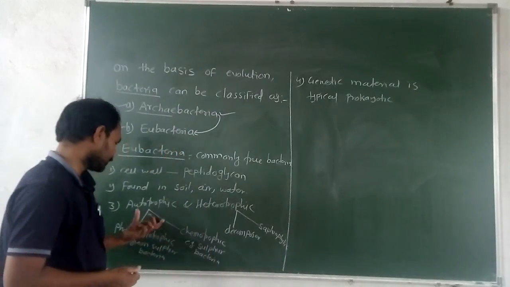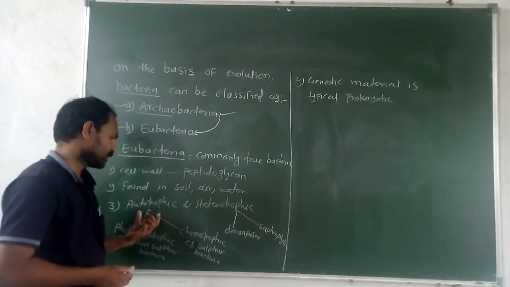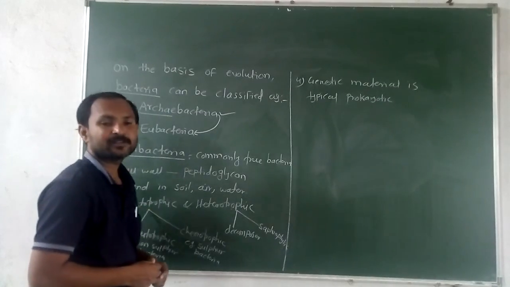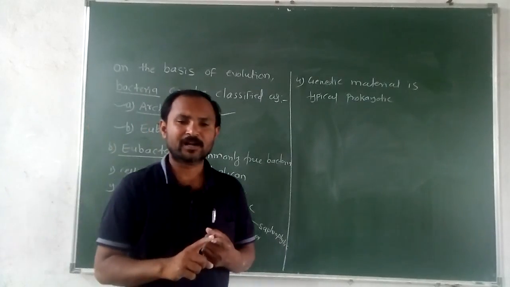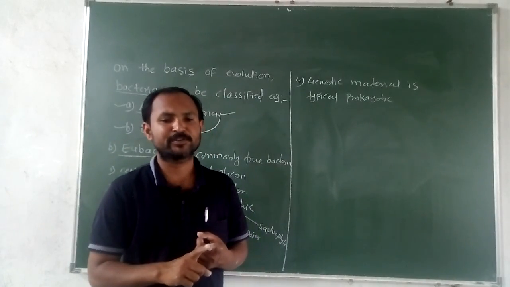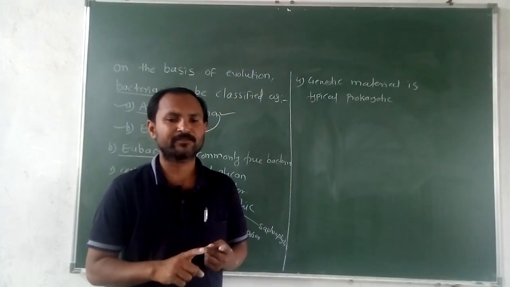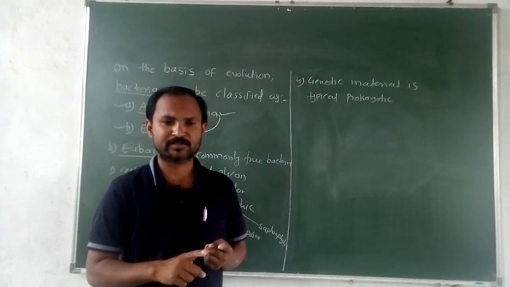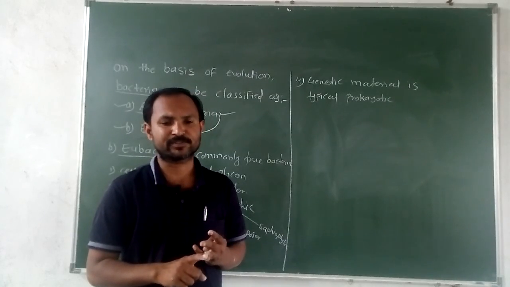About these bacteria, they are multicellular filamentous forms. They are present in fresh water, first thing. Then they have photosynthetic pigments. Then they have heterocyst cells for nitrogen fixation.